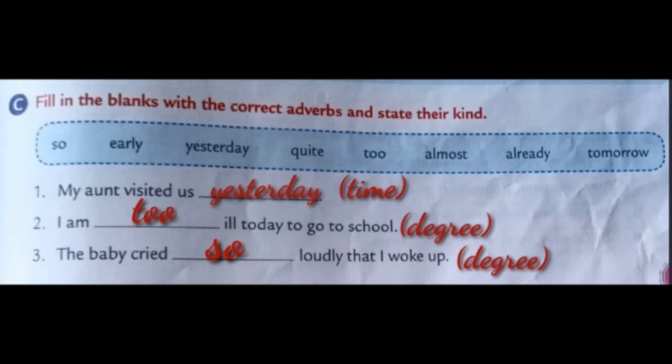What is adverb of degree, children? An adverb of degree tells us how much or to what extent an action is done. So, here, how much ill? Too. So, the answer is too. Third one, the baby cried so loudly that I woke up. Here, the answer is so. What kind? Adverb of degree.